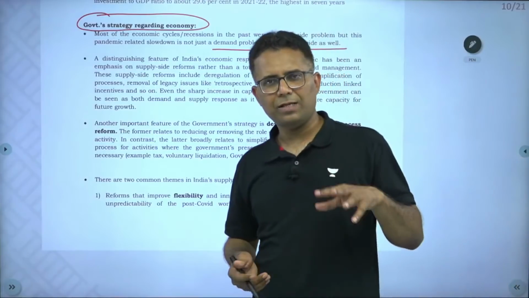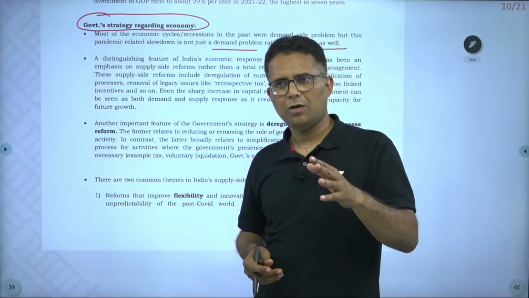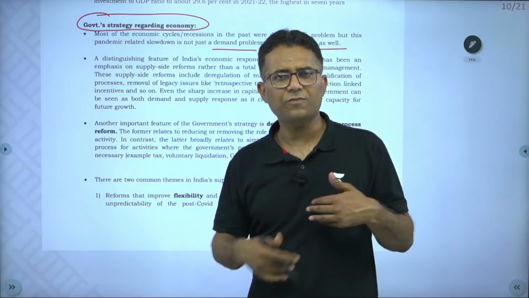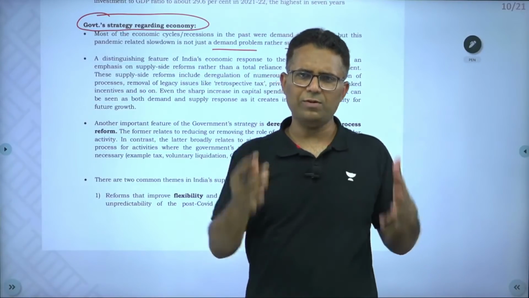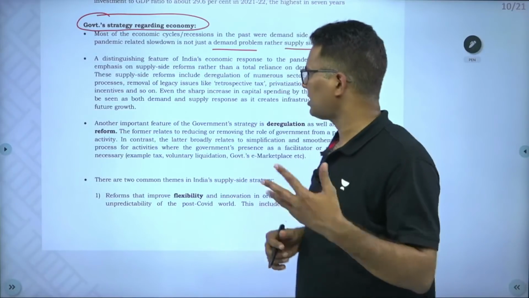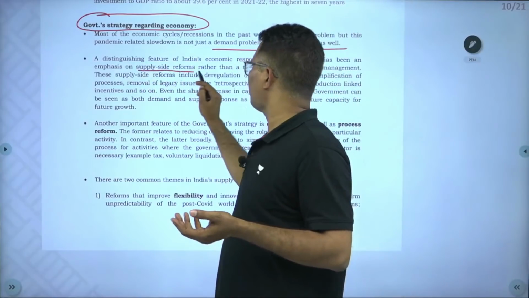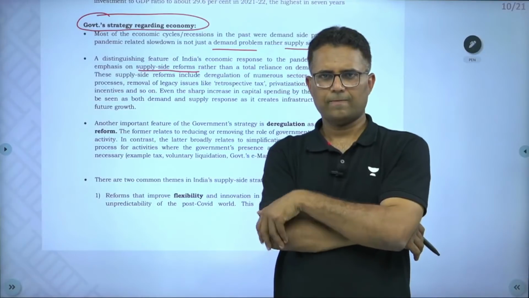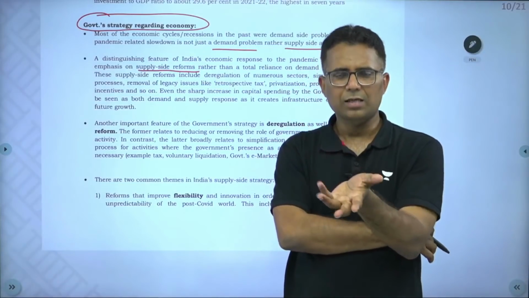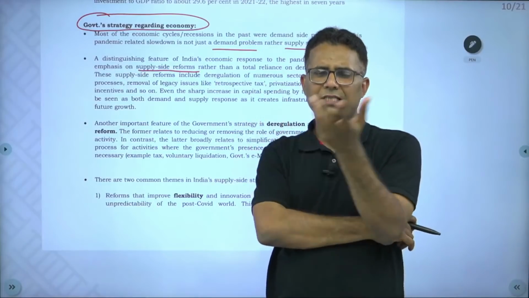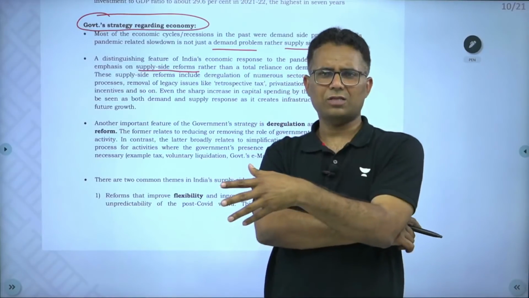And in this pandemic, government has, of course, tried to increase the demand, but it has tried to implement a lot of supply side reforms that have already been discussed in detail in the last 2 years. And we have also discussed in the class. So supply side reforms, government has focused a lot, like disinvestment, like startups, atomic energy, space, labor laws.